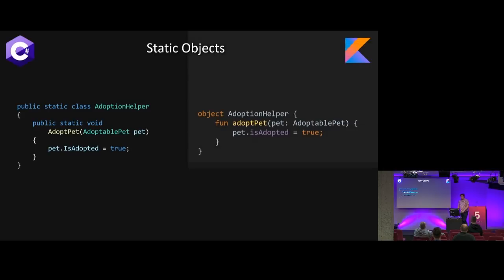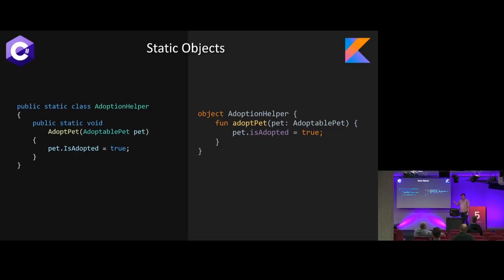But in Kotlin, they actually use a naming convention that I didn't expect. So there is no static keyword in Kotlin, which really threw me off when I was first learning. I was like, oh, how do I make an extension method and make it static? And they're like, nah, you don't do that. So it actually has the concept of an object. Which, if you think about it, makes sense, right?